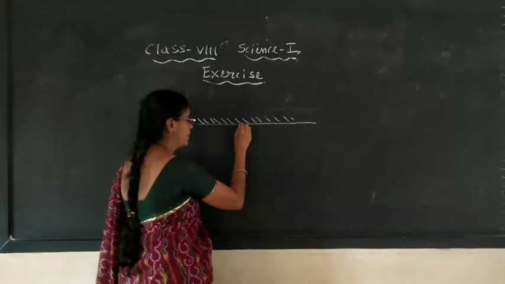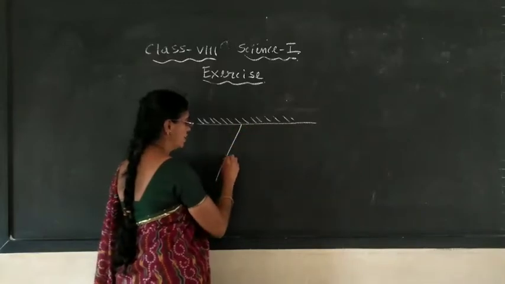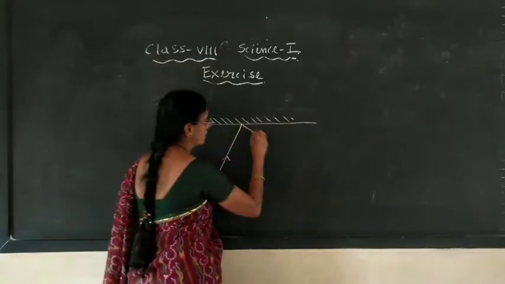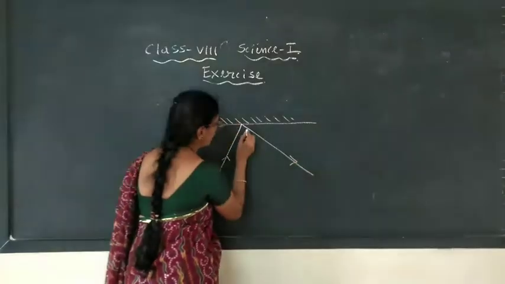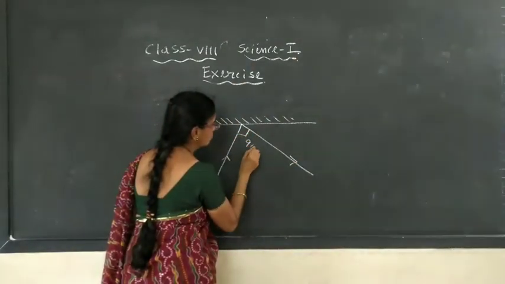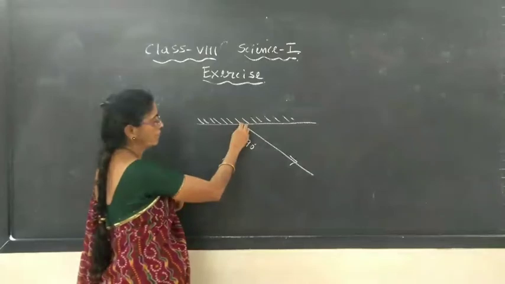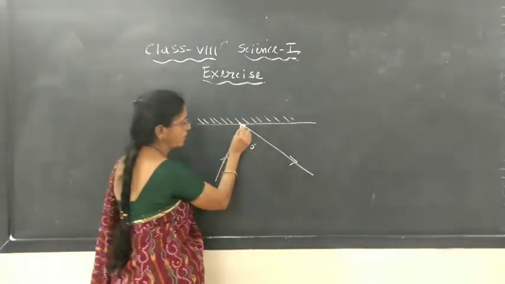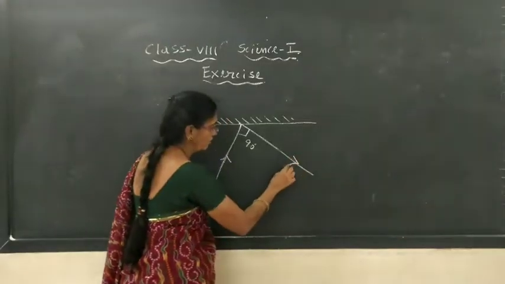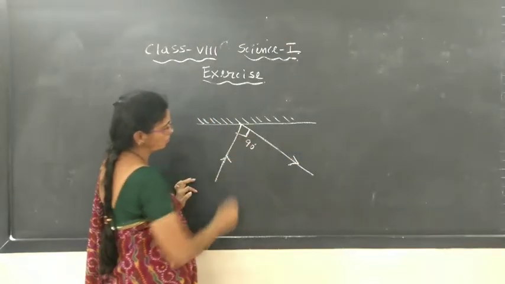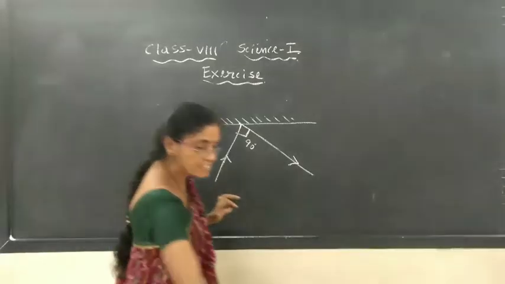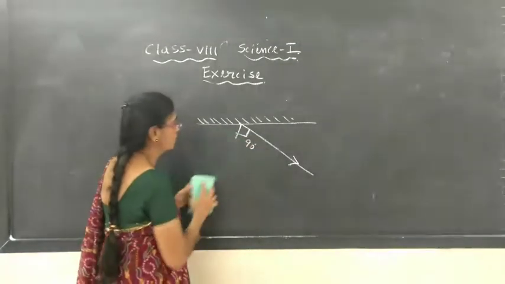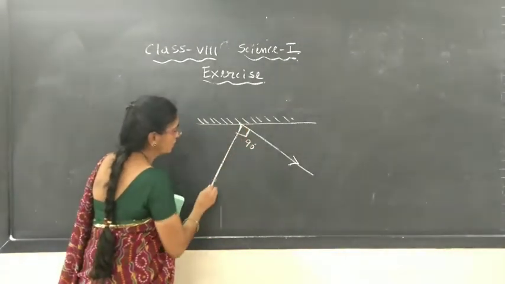The angle between the incident ray and the reflected ray is 90 degrees. This is the incident ray, it gets reflected at this point and moves this way. It is the reflected ray. The angle between them is exactly 90 degrees. This is the perpendicular here.